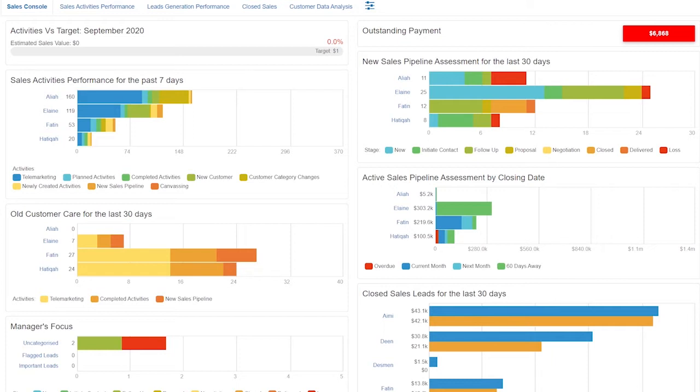So, what is the manager focus? Manager focus is the important sales lead that the manager needs to focus on in detail to help the salesperson to close the deal. Lastly, the closed sales lead for each salesperson analysis for the past 30 days.